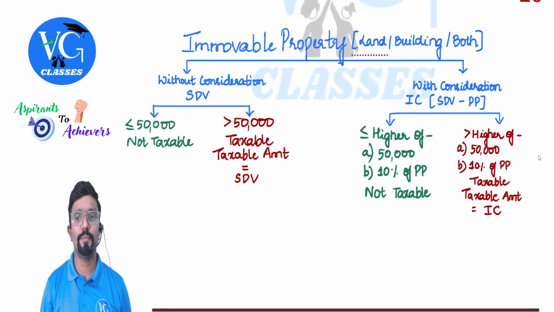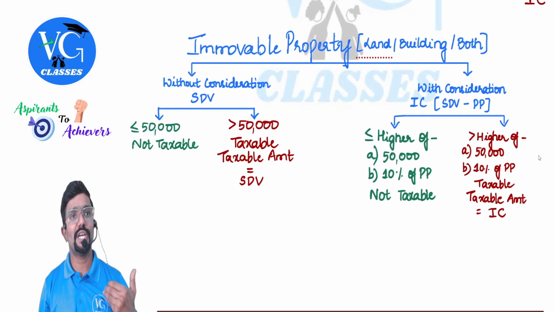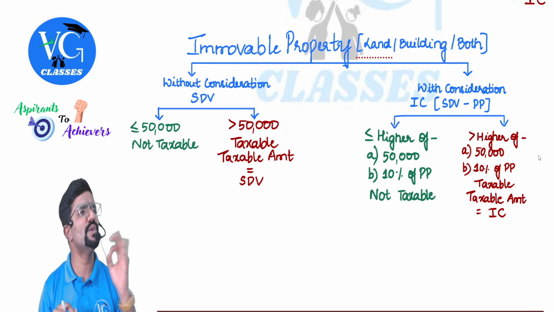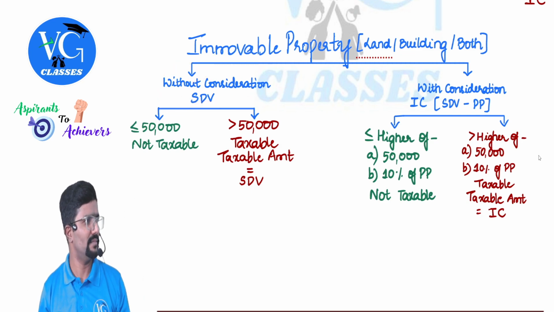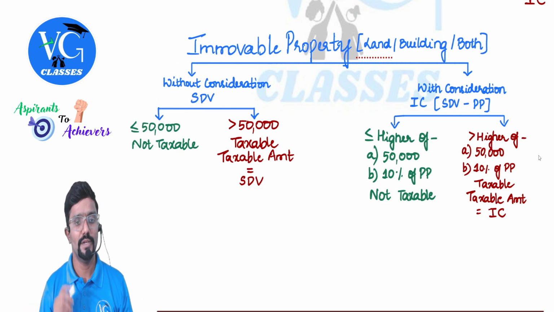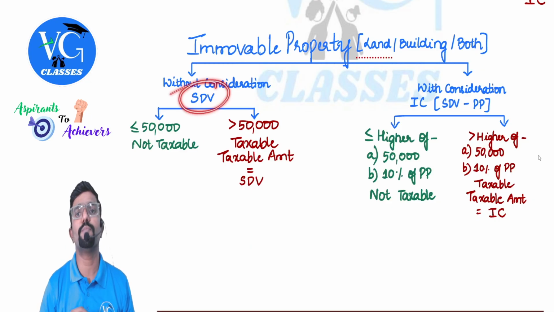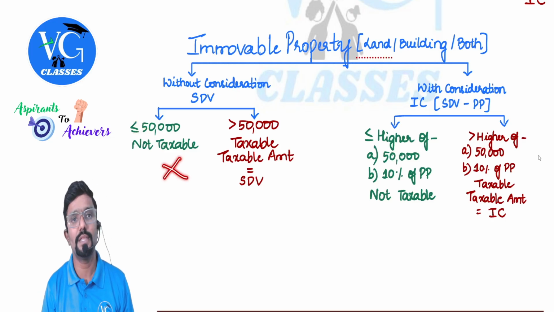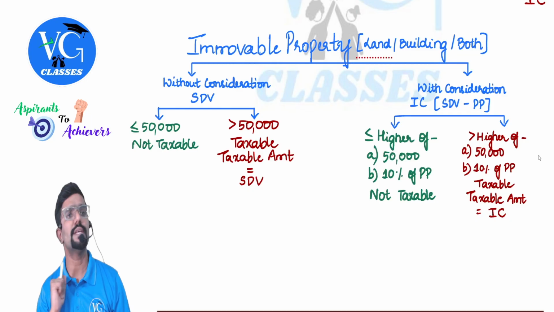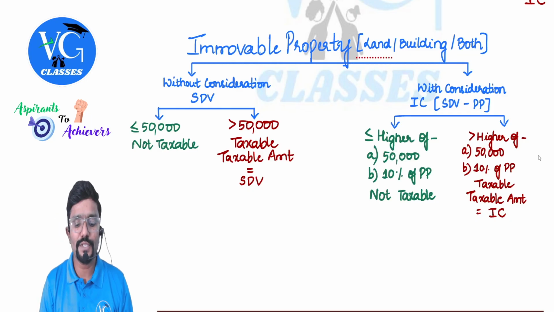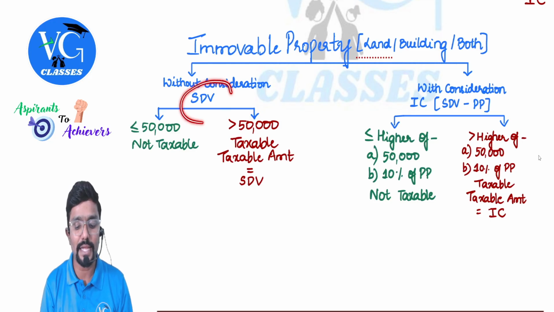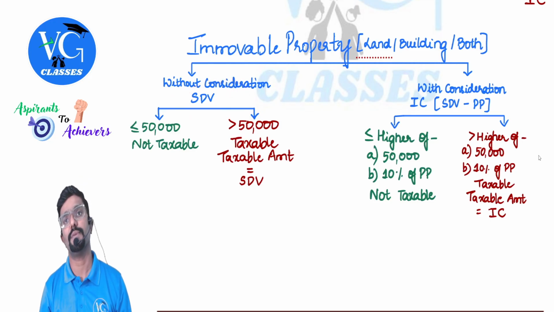So for immovable property, first check, have you received it without any consideration? Without any consideration means pure gift. Nothing you paid in return. I got it free. So check the stamp duty value of that property. If stamp duty value is less than or equal to 50,000, nothing is taxable. Sir, what if stamp duty value is more than 50,000? The entire stamp duty value will be taxable, guys.